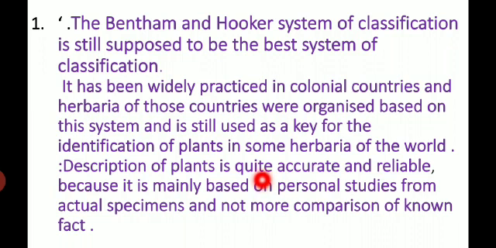It is used as a key for the identification of plants in several herbaria of the world. It is a natural system. The system was not intended to be a phylogenetic system. That's all.